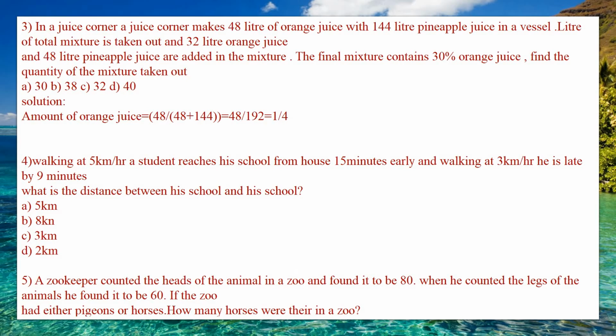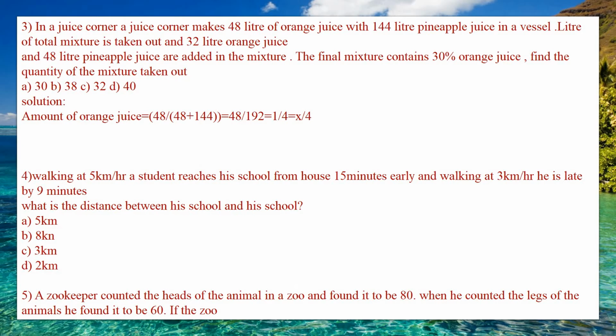And as we do not know the amount of mixture taken out, we need to find it. So we shall consider it as x, so the orange juice taken out is x divided by 4. Next, what is the orange juice left? You need to find the orange juice left.